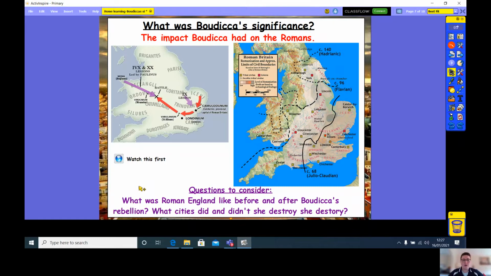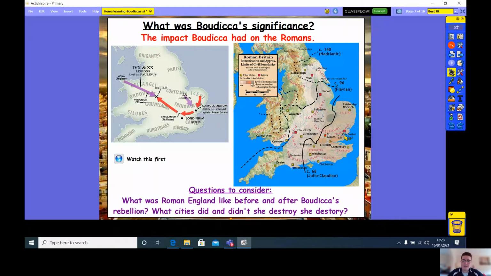And now the next question: what cities did and didn't Boudica destroy? Now, as we can see on this map here, she destroyed Colchester, London, and St. Albans. She started from her Iceni tribe and her army worked its way through these cities, where she then met the Roman army, which is where the big Battle of Watling Street happened. Now, if we have a look over here, we can see that the red dots and the red squares show what were Roman cities.